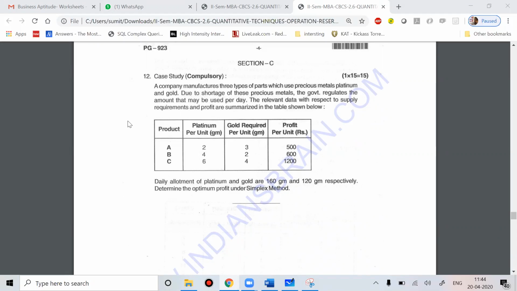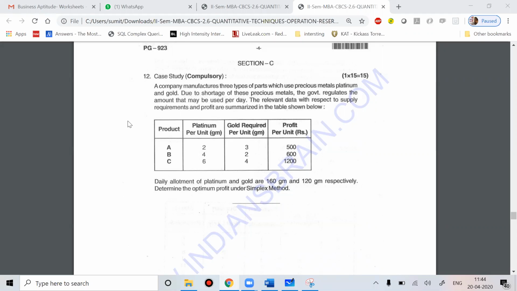So my importance will always be to make sure that you get the best. Talking back to this question, you can read it. This is a case study which came for 15 marks. In this case study, there's a company which manufactures 3 types of parts using precious metals, platinum and gold. The company is manufacturing 3 products, A, B, and C, and in order to manufacture these, you need some percentage of platinum and gold.